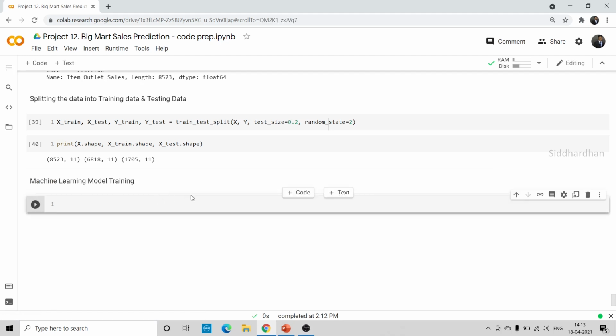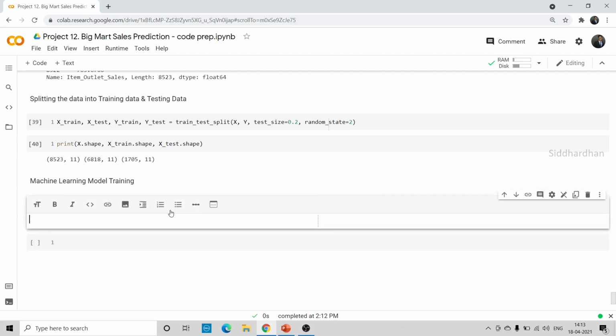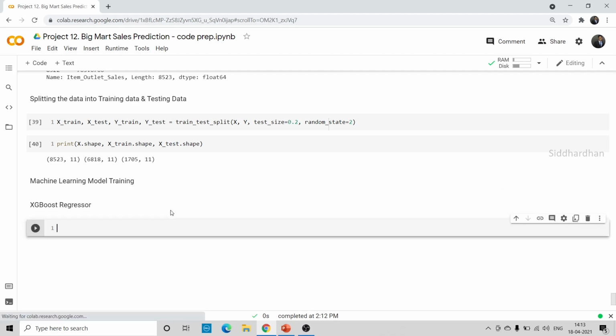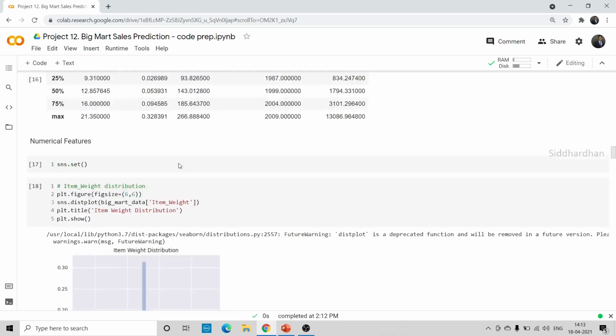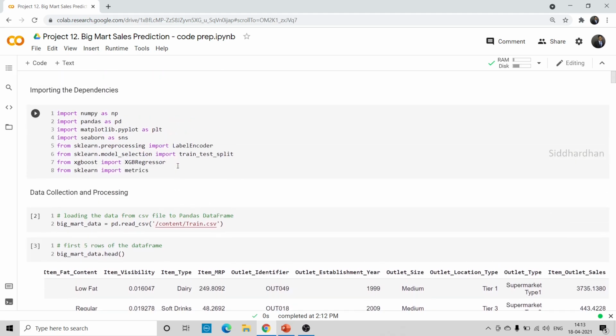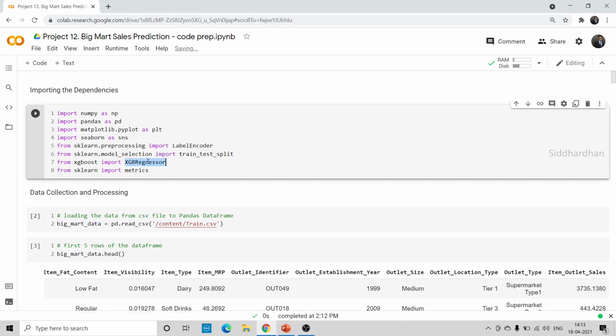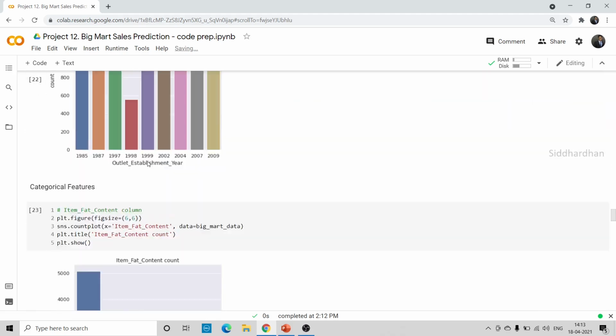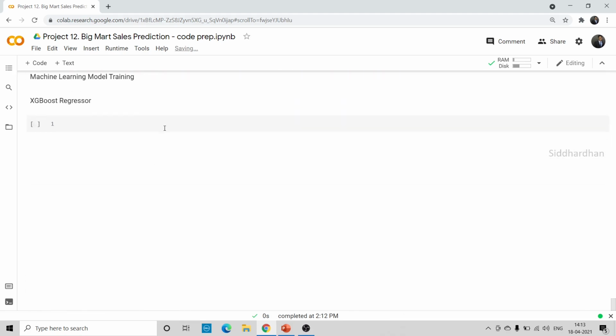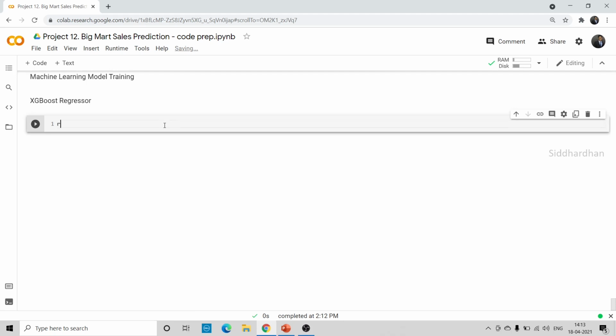Okay, so next, let me name the model. So we are just using an XGBoost regressor, right? So if you remember, we have imported the XGBoost regressor function. So go to this importing dependency. You can see this XGBoost, right? So from there we have imported this XGB regressor. I'll just copy this and let me create a variable as regressor